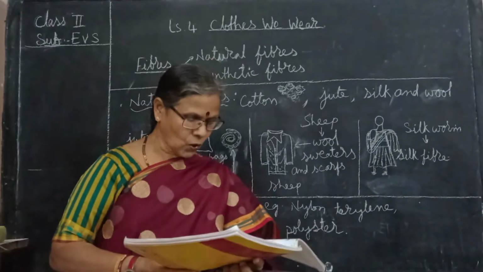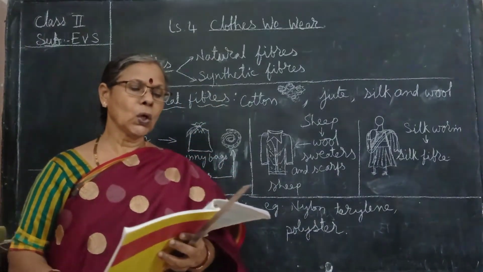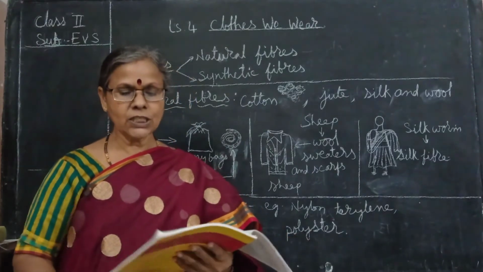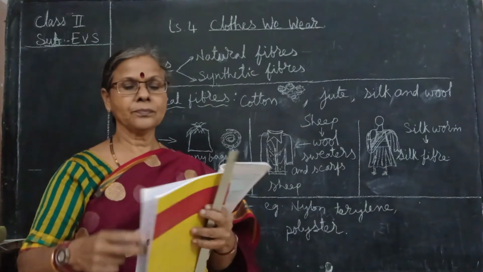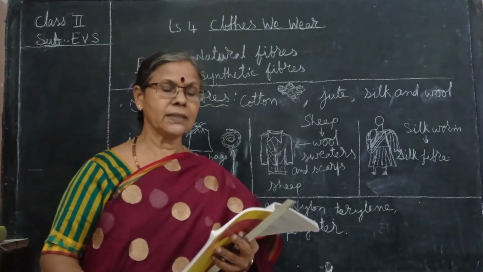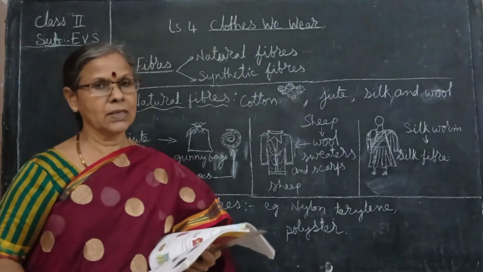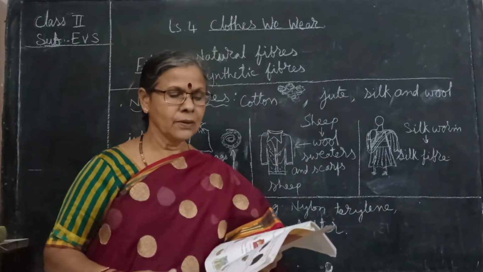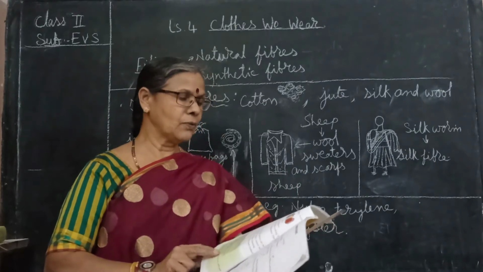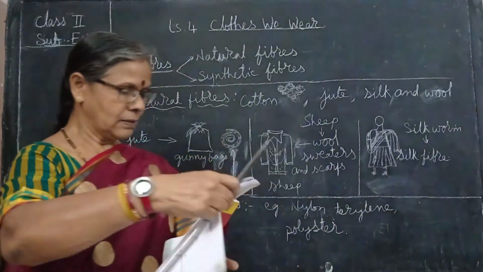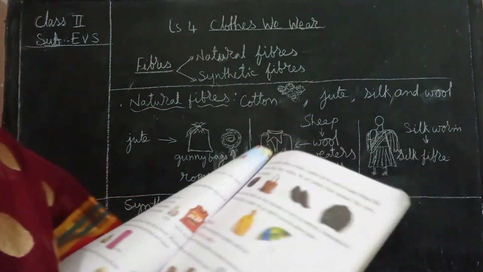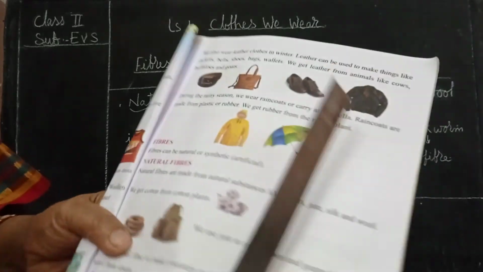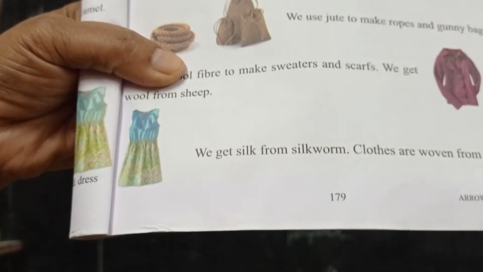Now, lesson number 4, Clothes We Wear, page number 178, 179. In the last class we have seen that leather also we get from the animals, jackets and all, isn't it? We make shoes, that and all we have seen. Now see fibers. You can see in the textbook, page number 179.